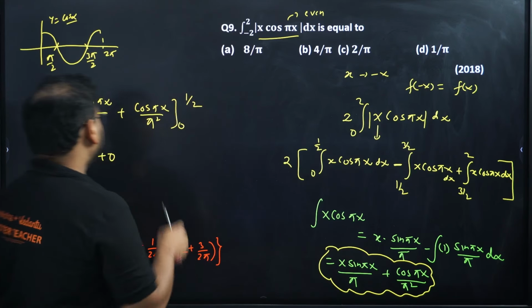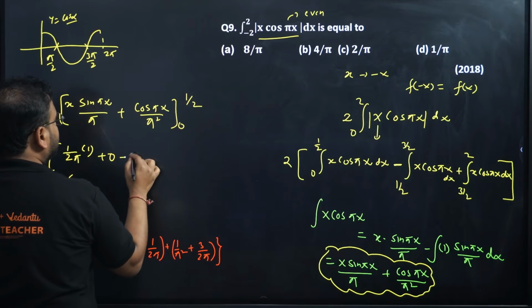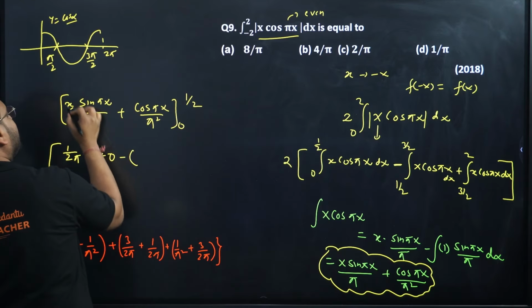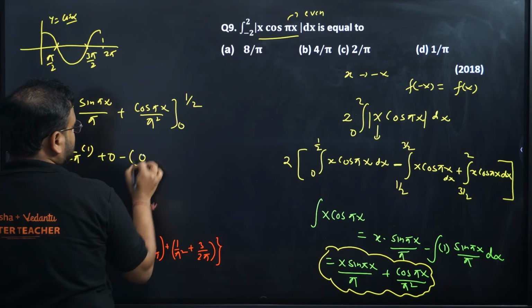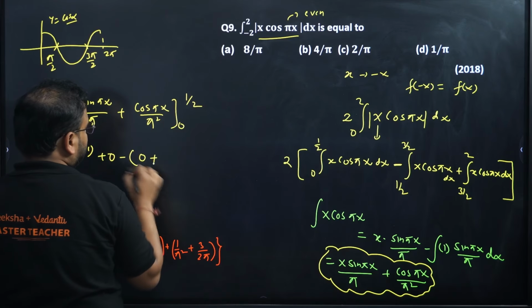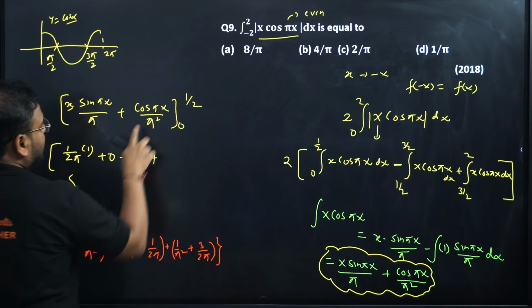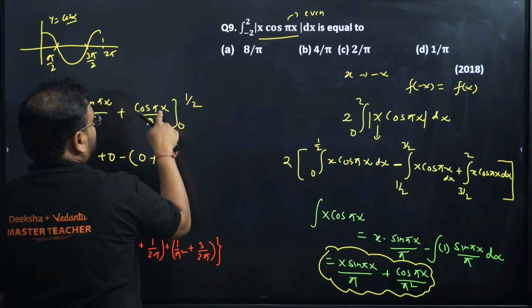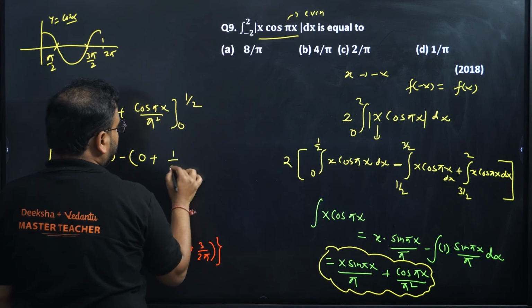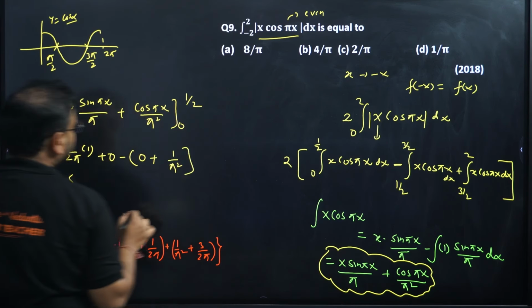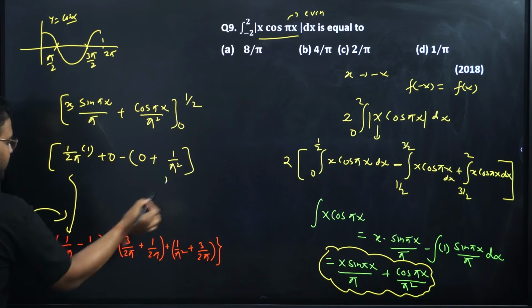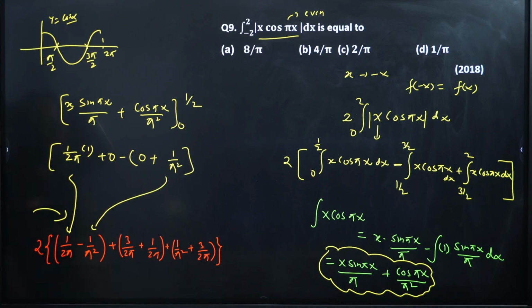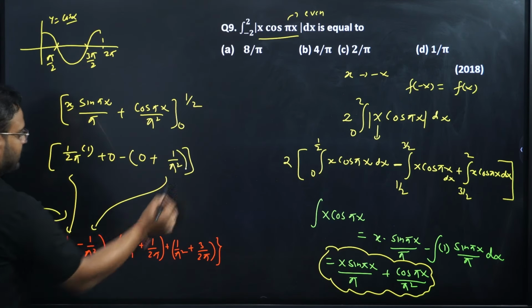Okay. Next apply 0 in the lower limit. Cos of this is 0 over here, and this is also 0. So this is 0. And the last one with the plus sign, what am I getting? Cos π into 0 will be 1. So 1 upon π square. Simplify this. You'll get 1/(2π) minus 1/π². This is the first one.